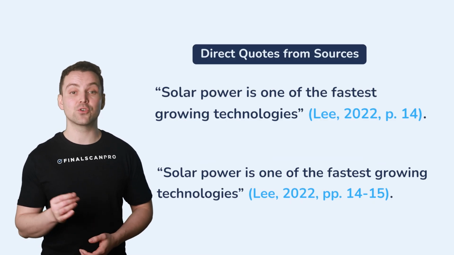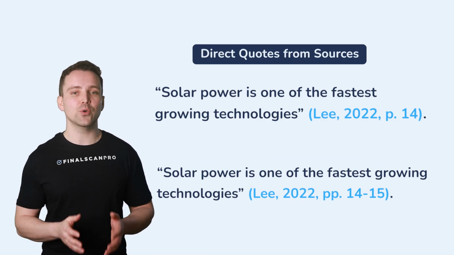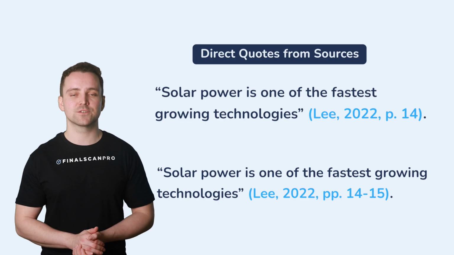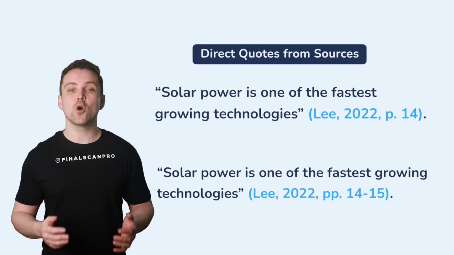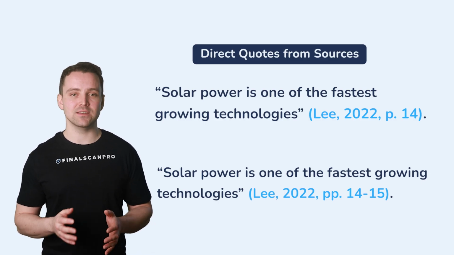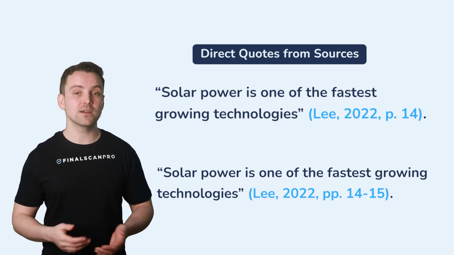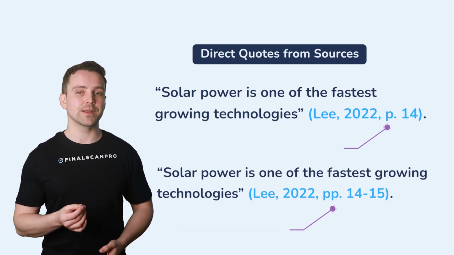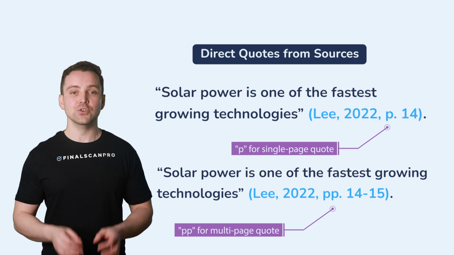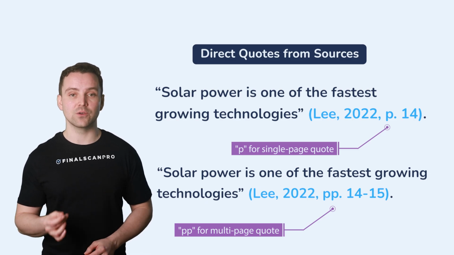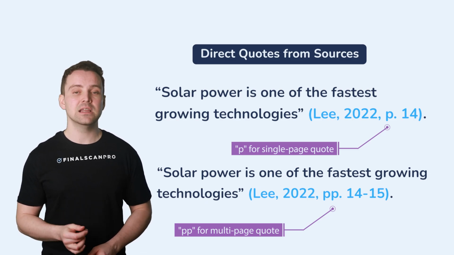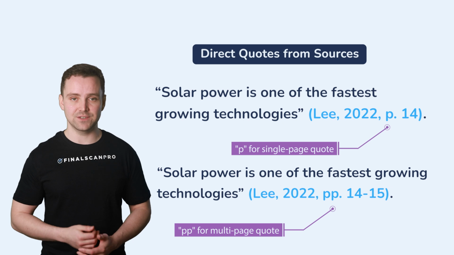If you're using a direct quote from a source, you need to put the text inside quotation marks. In this example, we've copied the text exactly as it appears in the paper, so it's enclosed in quotes. When you cite a direct quote, you should also include the page number. Use p. for a quote from a single page, and pp. if the quote comes from multiple pages.